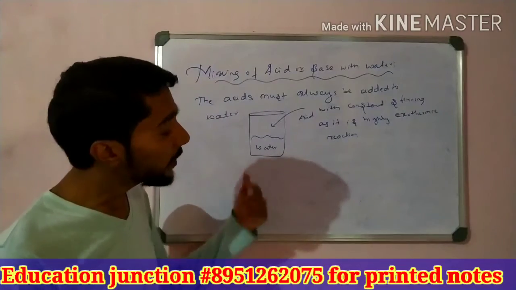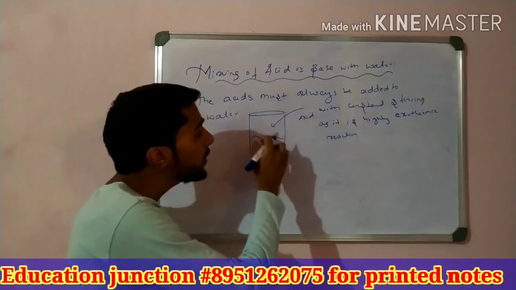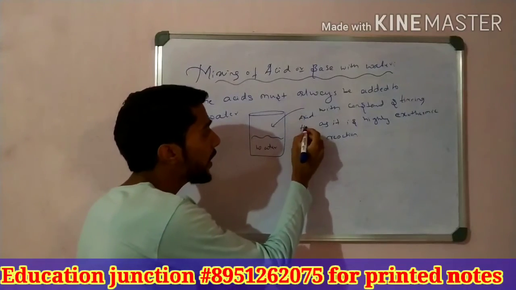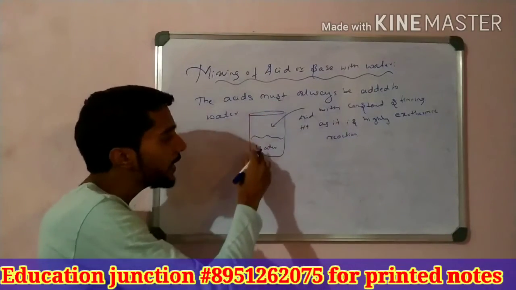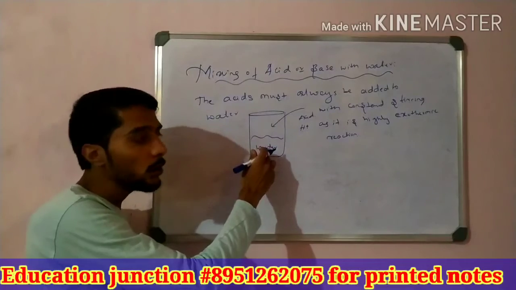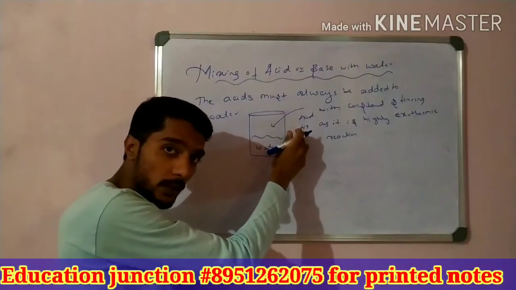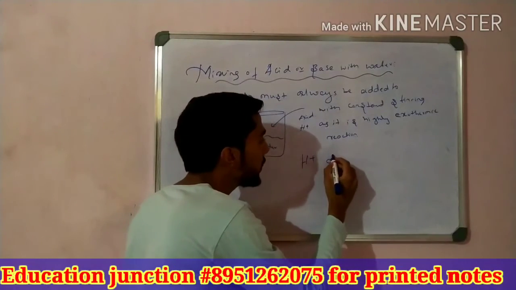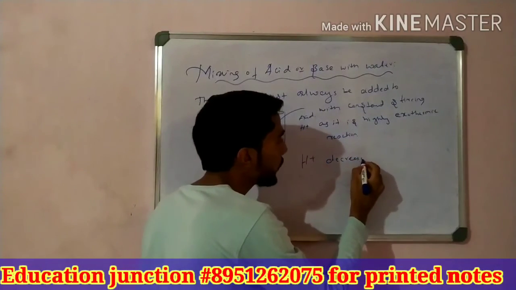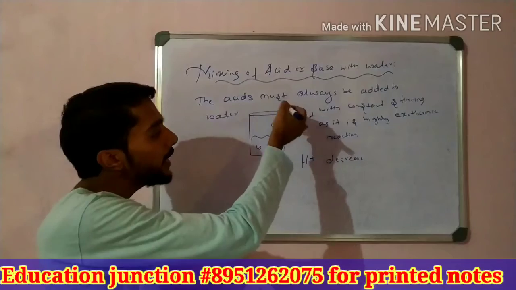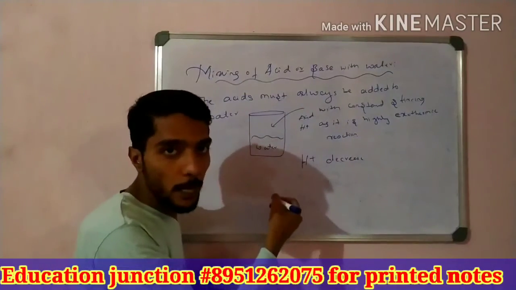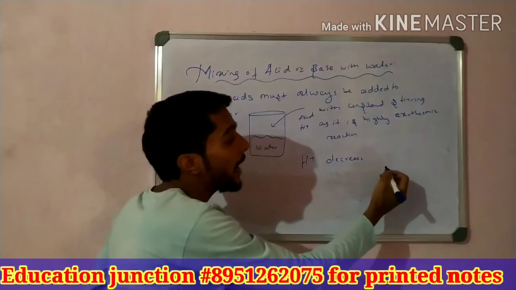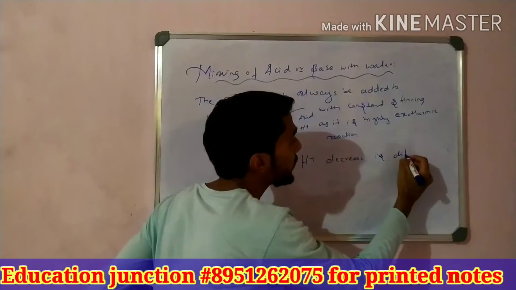Another thing: when we add the acid to the water, we know that acid has H plus ions. When adding it to the water, what happens to the concentration of H plus ions? The answer is that the H plus ion concentration decreases, and the result is called dilute acid.